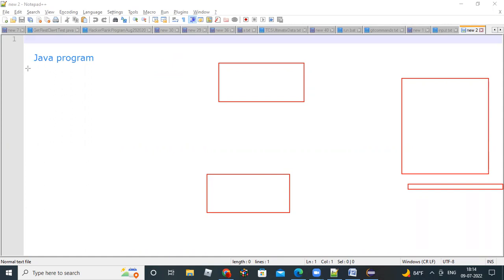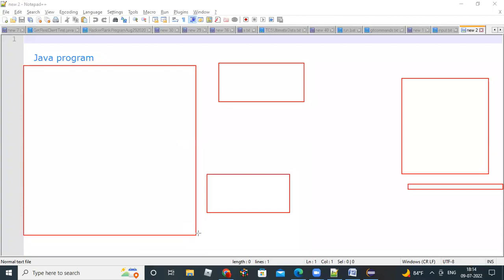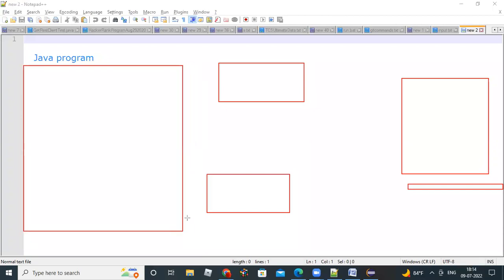We need more length for this. Okay, so let's write this Java program. I'm just writing a very, very small program. So what I'm going to do is public class